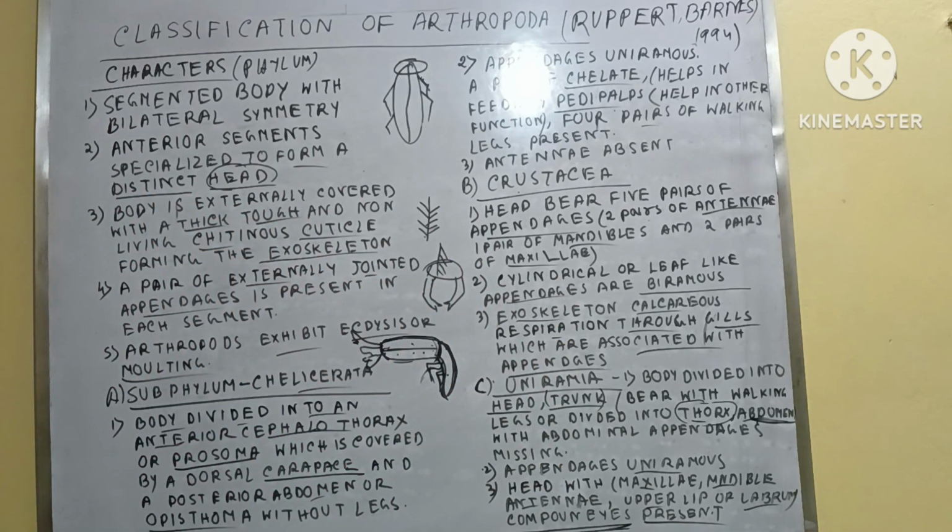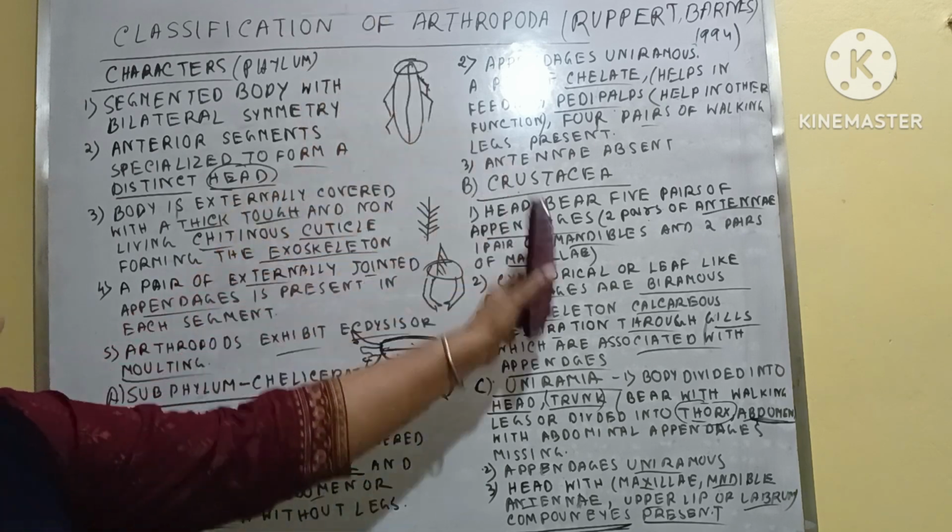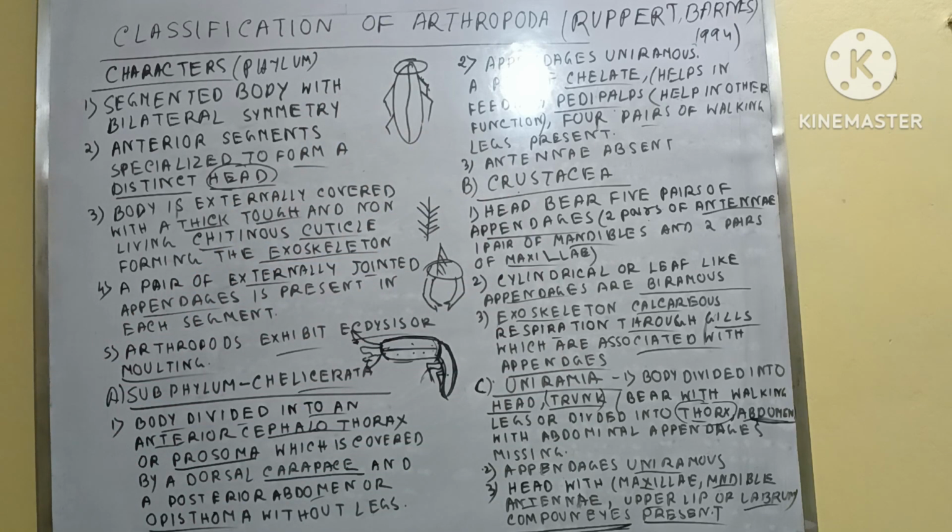Clear? So here I already described the phylum features and all the subphylum features. Now we will try to describe the class features and the subclass features. So let's continue.